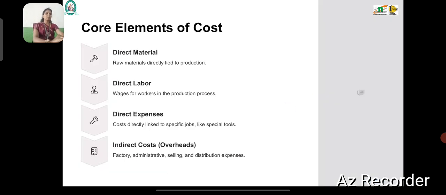Next, see the elements of cost accounting. In the elements, there are direct material, direct labor cost, direct expenses and indirect cost. The direct material is the raw material that can be identified with the production of goods. The direct labor cost is wages paid to workers directly. Next, direct expenses. What are the direct expenses? Expenses specific to a job, such as tools. Indirect cost: all the overheads are indirect cost, like factory overhead, administrative overhead, sales and distribution overheads.